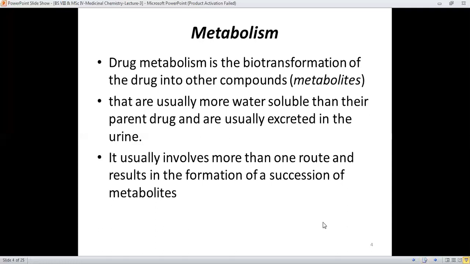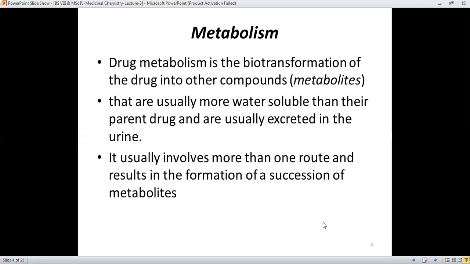First is metabolism. Drug metabolism is the biotransformation of the drug into other compounds, and this biotransformation is carried out inside of the living system. These new compounds, produced as the result of breakdown of some functionality, group, linkage or bond in a drug molecule, lead towards the formation of secondary compounds which are known as metabolites.